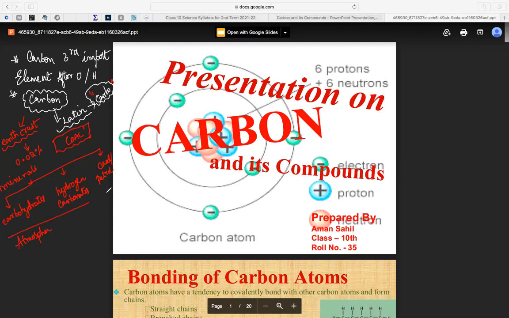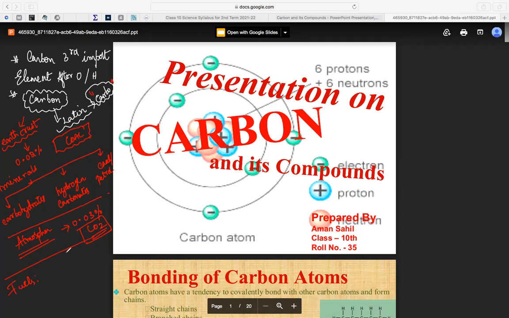And in our atmosphere, there is 0.03 percentage of carbon dioxide. The carbon dioxide I told you, right?